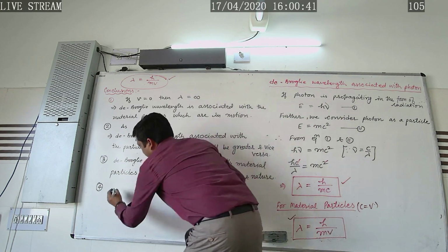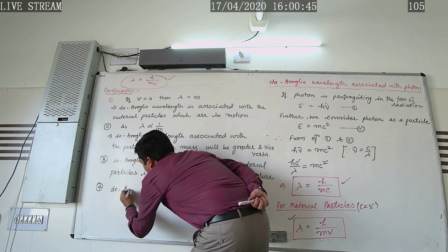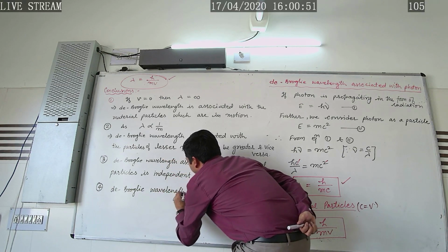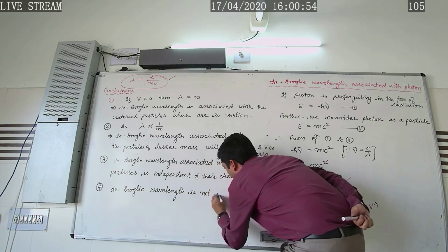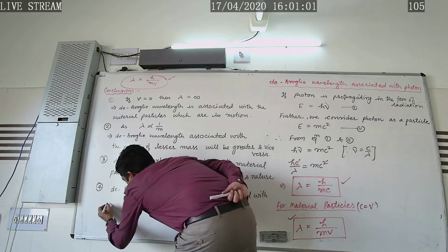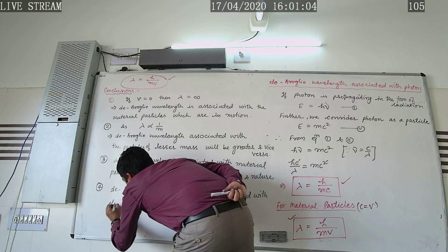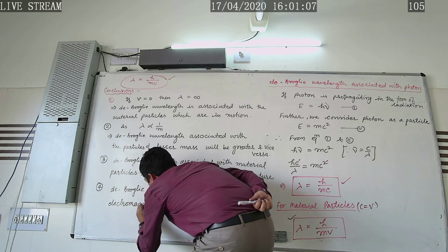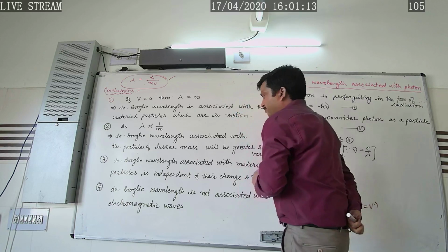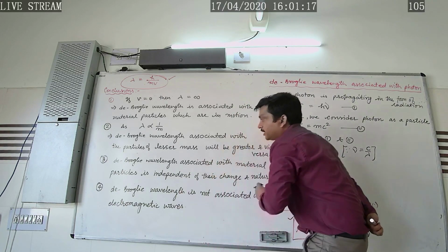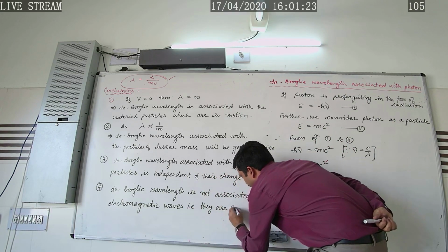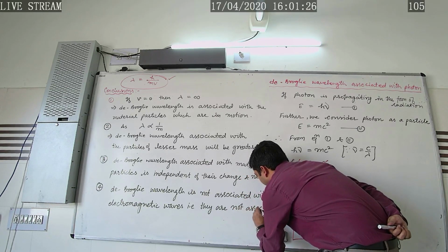So here we can say this de Broglie wavelength is not associated with the electromagnetic waves, that is, they are not associated with the accelerating charges.